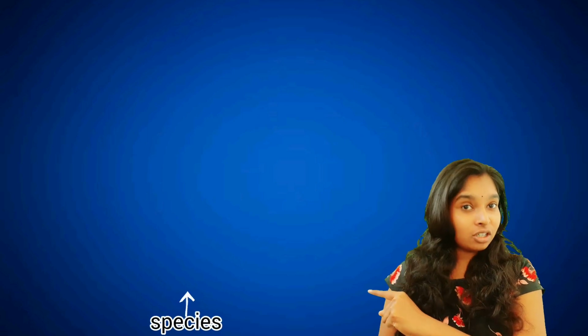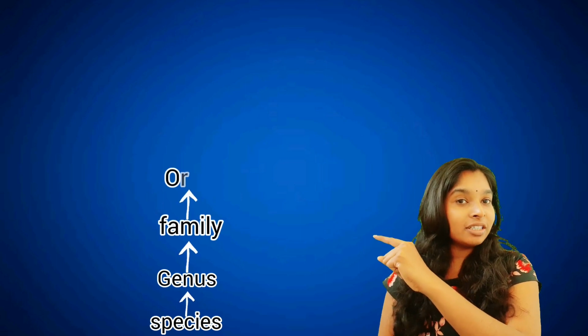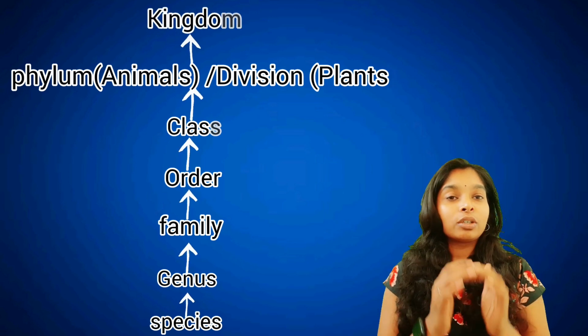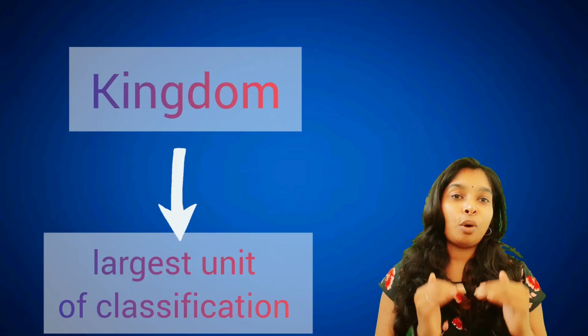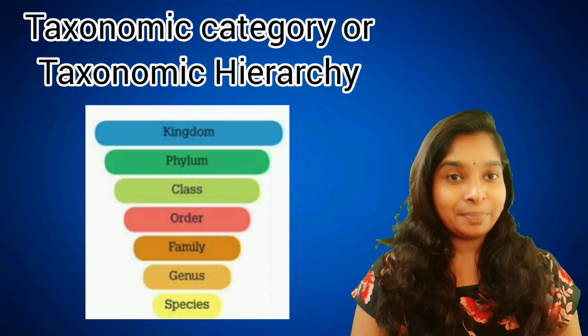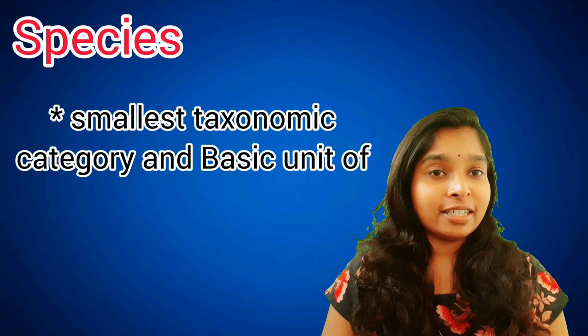All closely related organisms are kept in a species, followed by genus, then family, order, class, phylum, then kingdom. So kingdom is the largest unit of classification. All the levels of taxon constitute the taxonomic categories. Species is the smallest taxonomic category and it is the basic unit of classification.